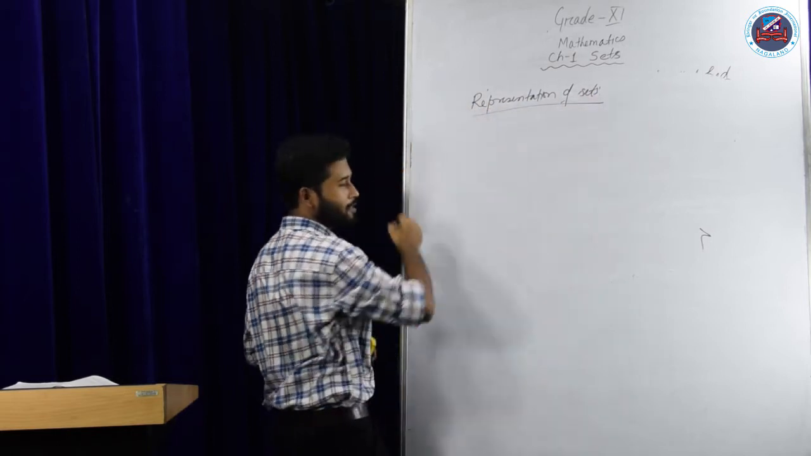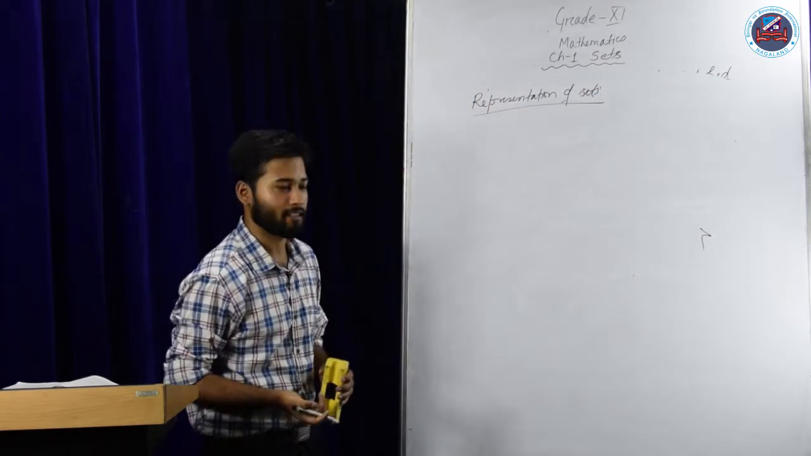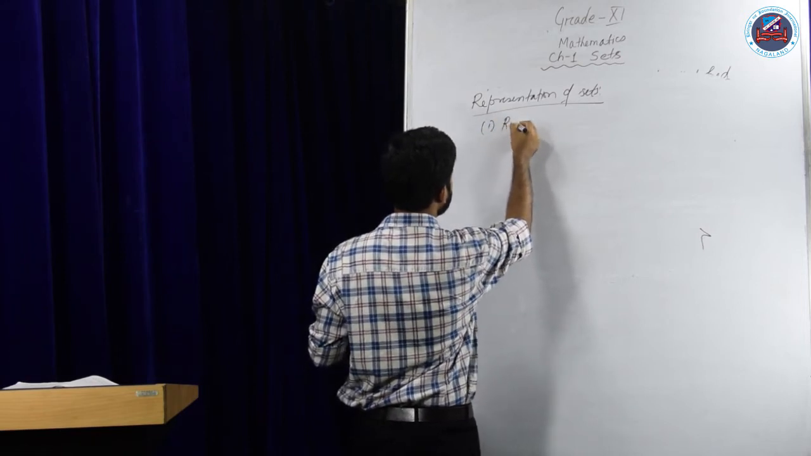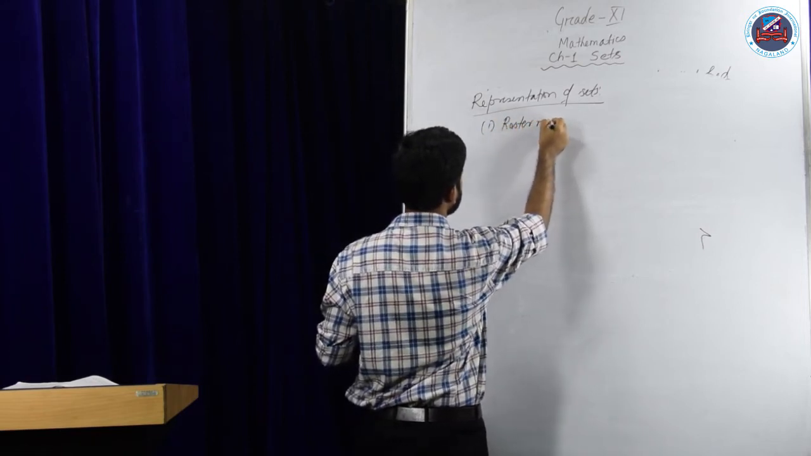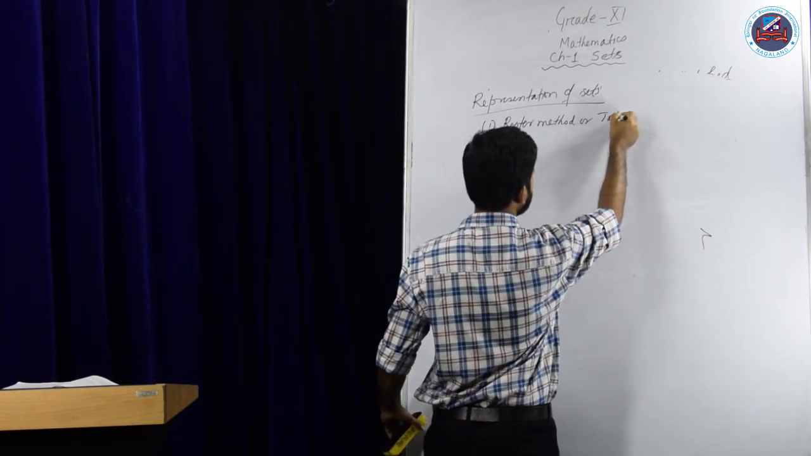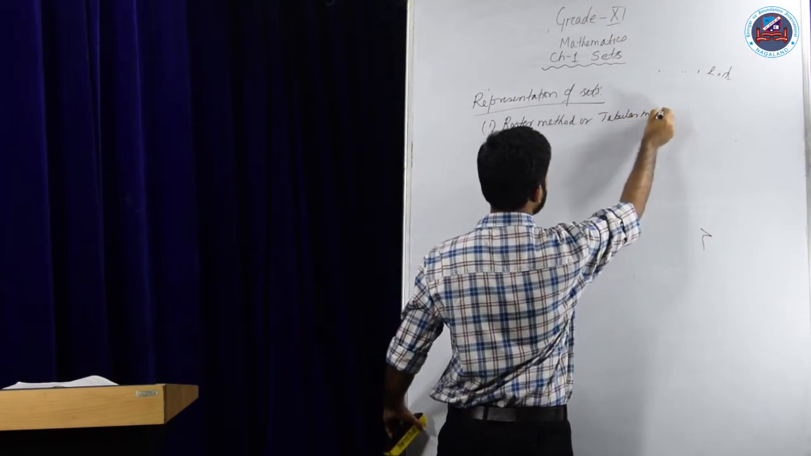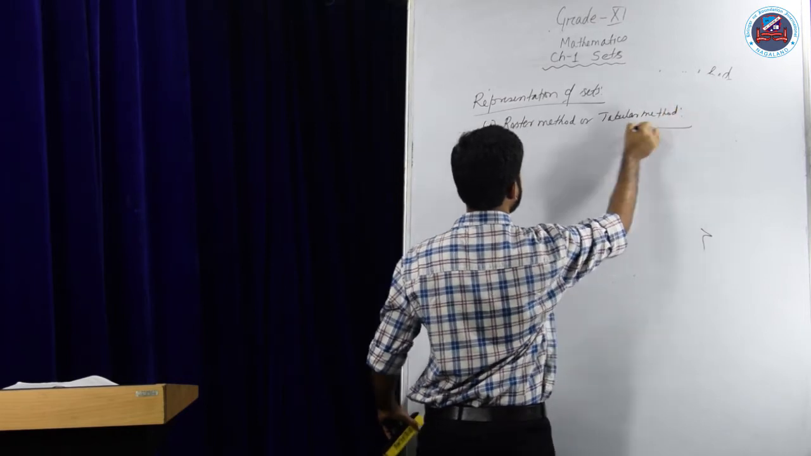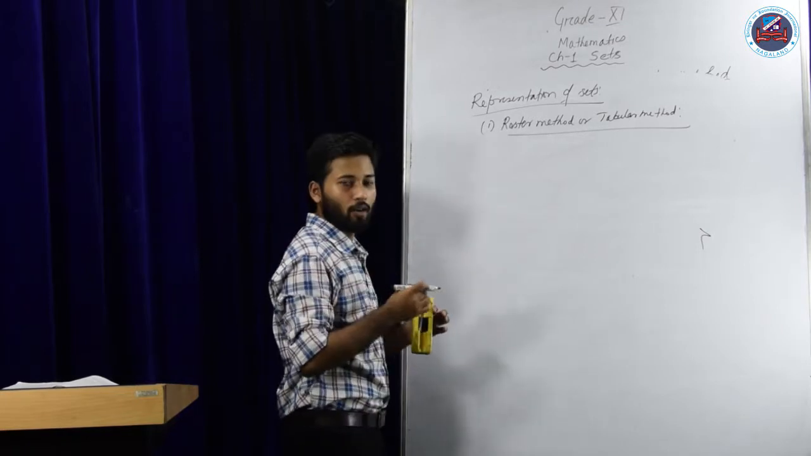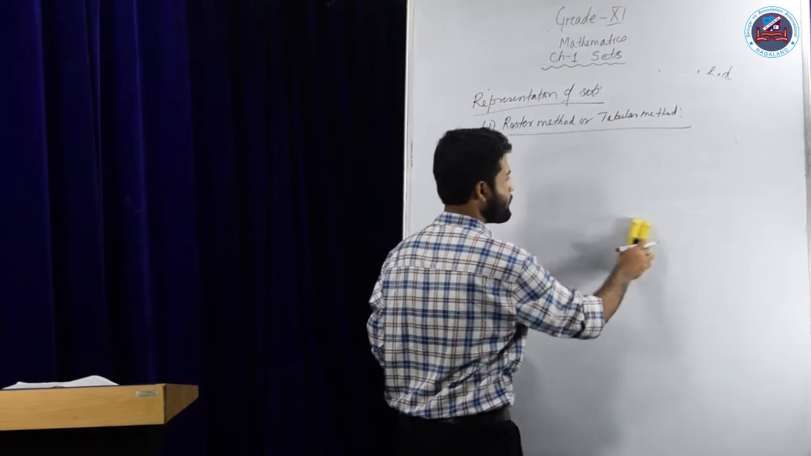So as we have discussed about sets, let us see how to write a set. One of the first methods is the roster method, also called the tabular method. So what is a roster method? Here all the elements are listed.